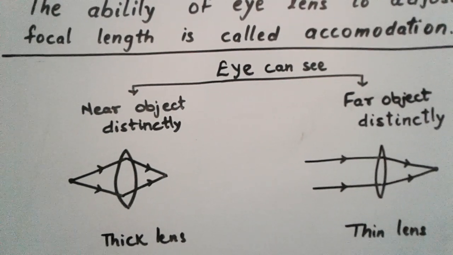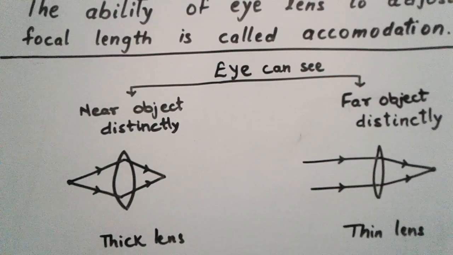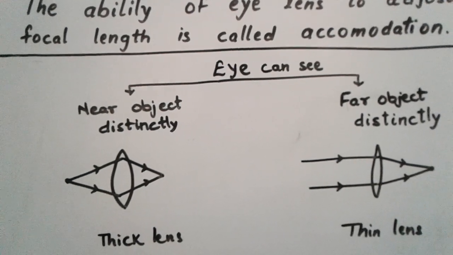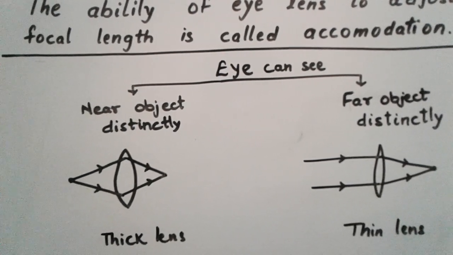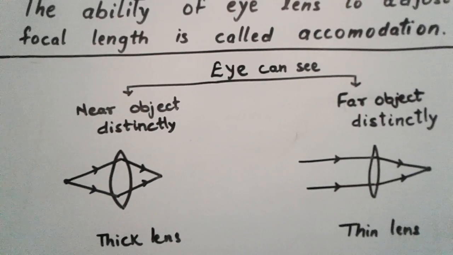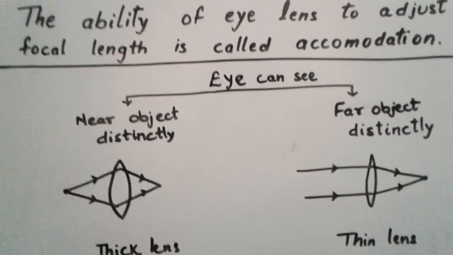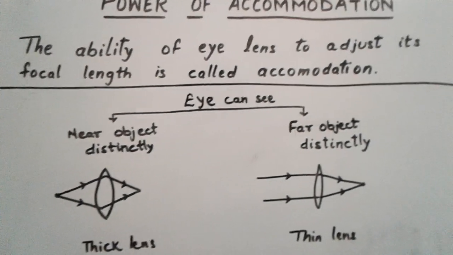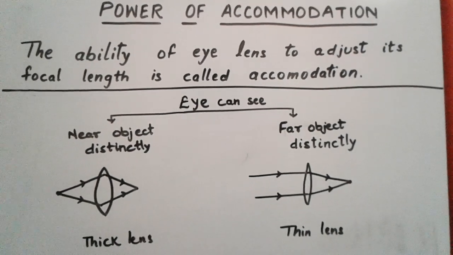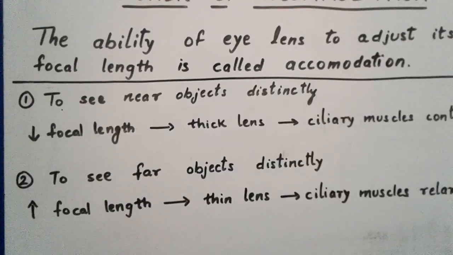Now we have only one lens in our eye, that is a convex lens. Each eye has a single lens. How is it possible that the lens sometimes becomes thick and sometimes becomes thin? For that, the ciliary muscles do the functioning. So the whole concept of power of accommodation is based on the proper functioning of the ciliary muscles. Let us see that now.